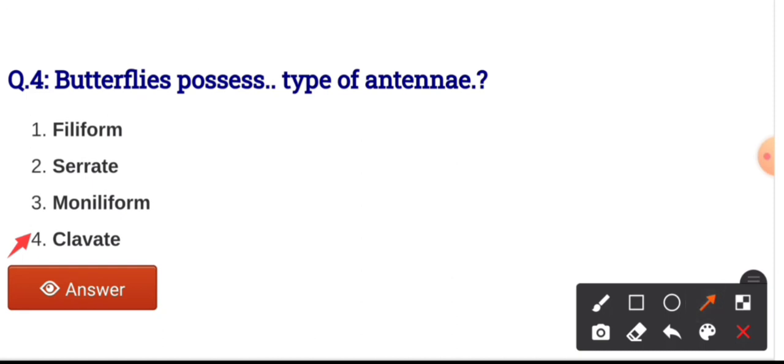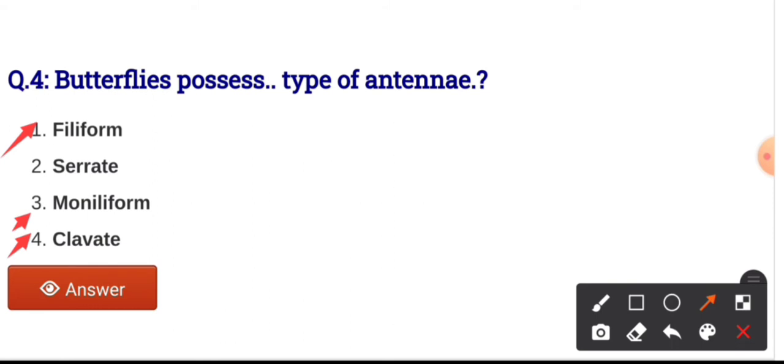In case of filiform, the thread-like antenna in which all the segments of antenna are uniform in thickness, and the example is grasshopper. In serrate type of antenna, there is saw-tooth like projection on the side of each segment, and the example is pulse beetle. And in case of moniliform, all segments are globular in shape and they form a prominent constriction between the joints, and the example is termites.